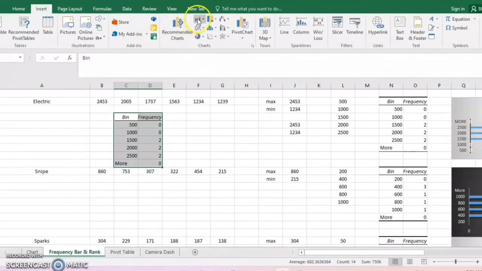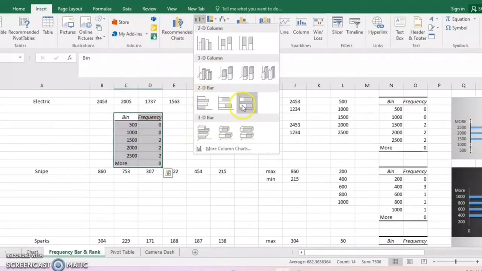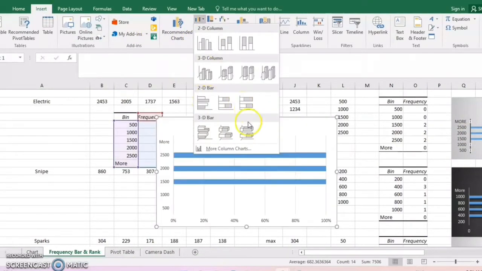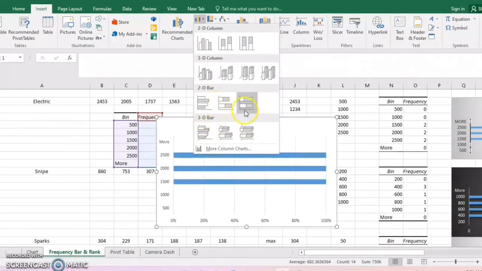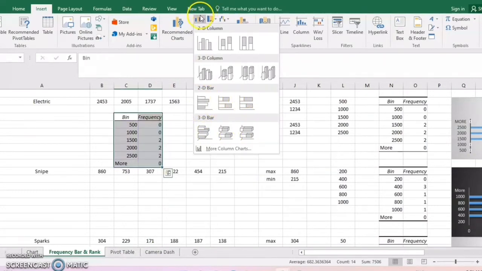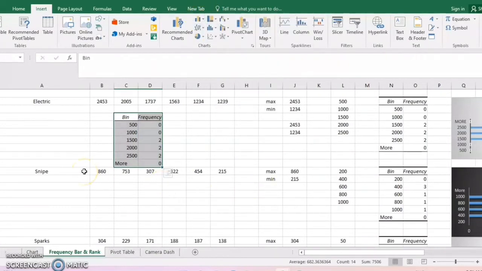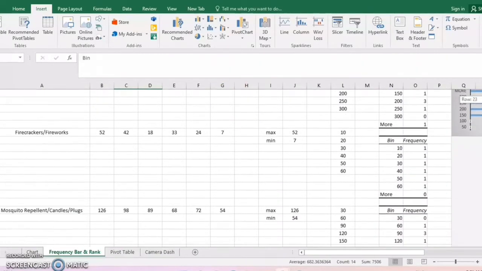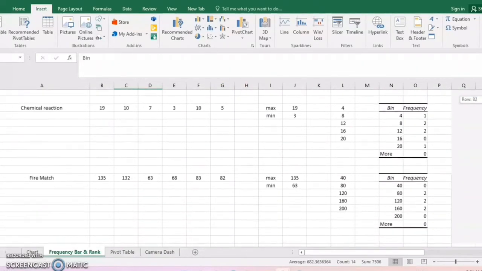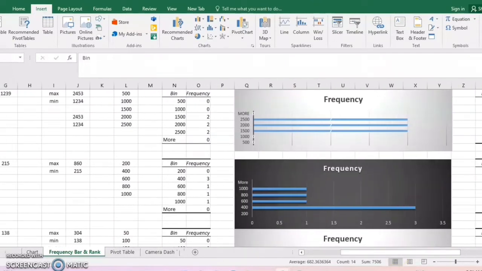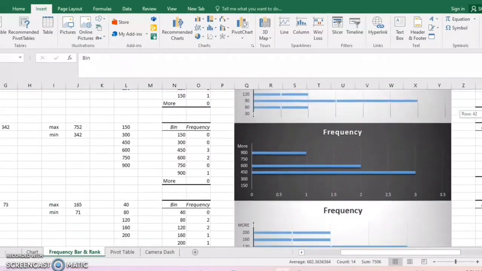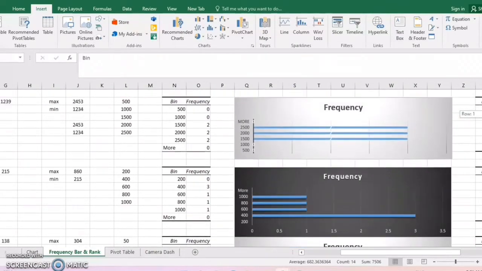You go to insert, and you can choose the type of bar chart you want. Okay, for the other data of cost of fire, I made this for sparks and the other scales. These are the frequency bars of the others also.